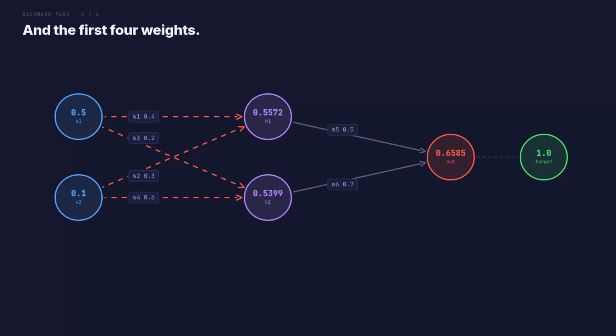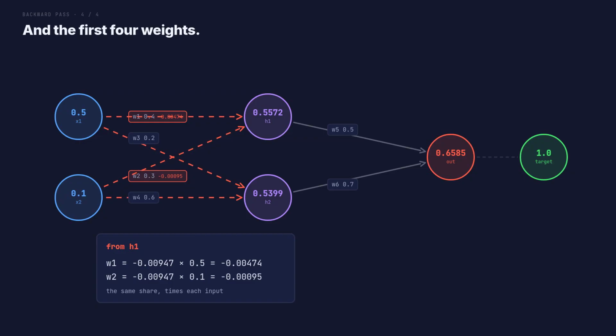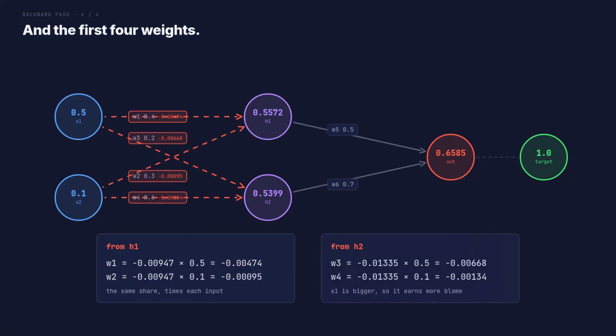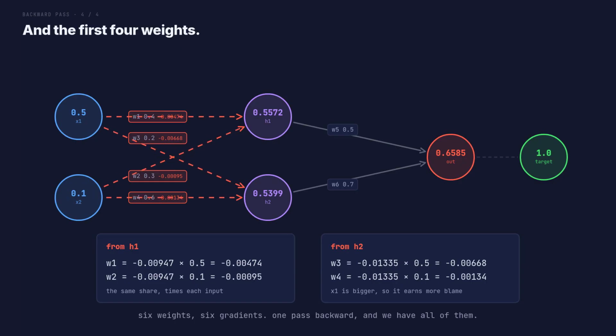With each hidden neuron now holding its share of the blame, the first 4 weights fall out immediately. Take the top neuron's share and multiply it by each input, times 0.5 for W1, times 0.1 for W2. Same again from the bottom neuron for W3 and W4. And look at the sizes. The weights fed by the bigger input pick up more blame because more of that input flowed through them. 6 weights, 6 gradients, and we got every one of them in a single sweep backwards. That efficiency is the entire reason this technique won.